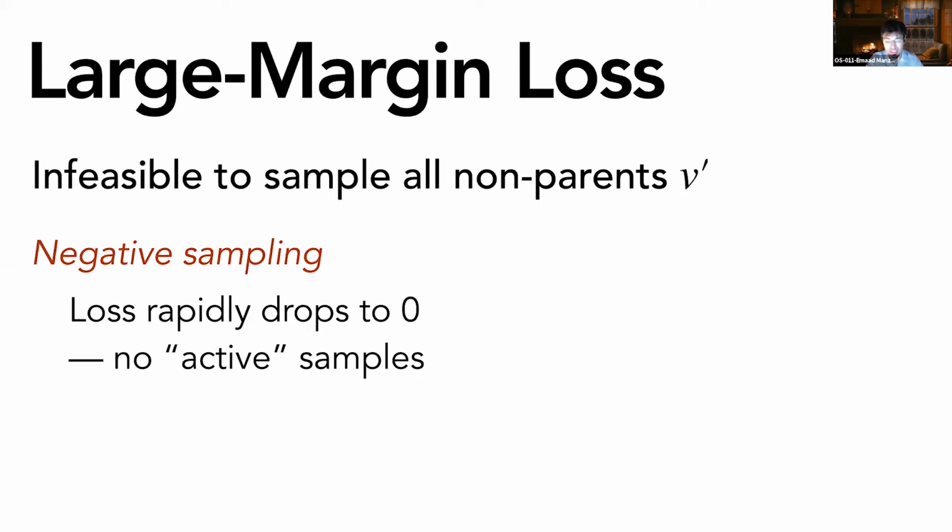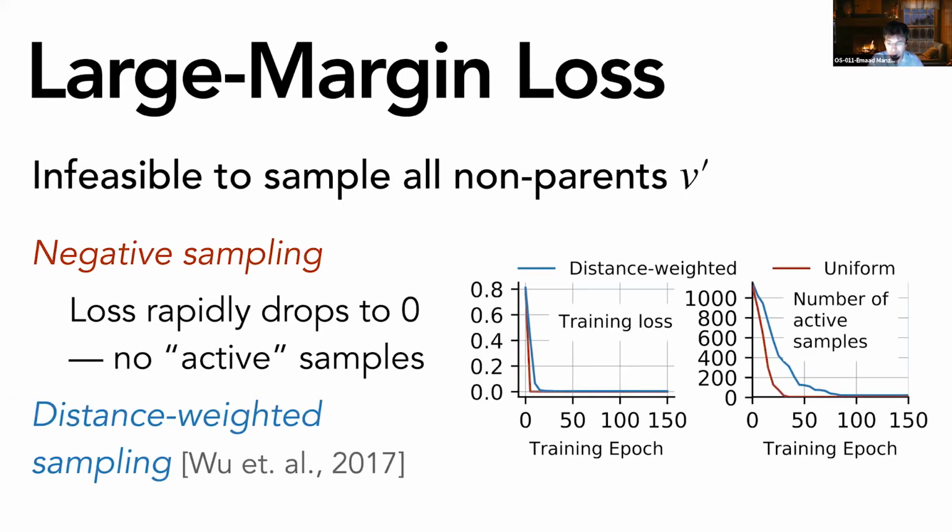As the training progresses, there'll be very few non-parents that violate the margin constraints, and the loss drops to zero too quickly. To prevent this from happening, we use something called distance-weighted negative sampling, which was proposed a couple of years back, which promotes sampling hard negative samples, and that prevents the loss from dropping to zero too quickly.